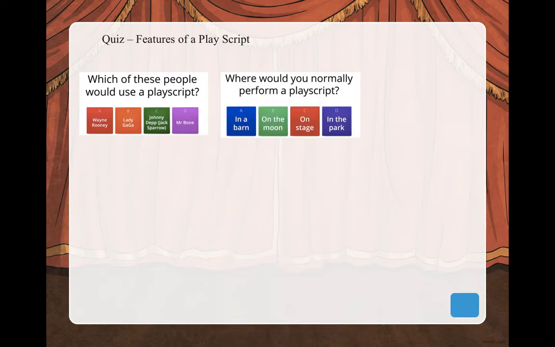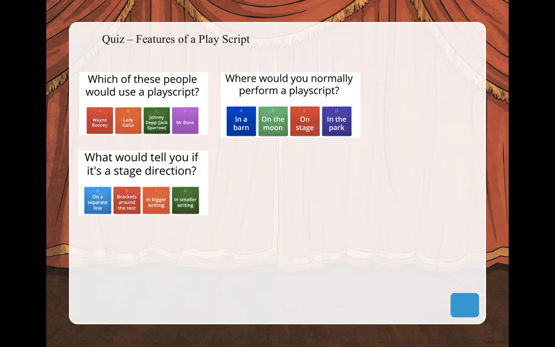Where would you normally perform a play script? A, in a barn, B, on the moon, C, on stage, or D, in the park. You should know these, they are a repeat. What would tell you if it's a stage direction? A, on a separate line, B, brackets around the text, C, in bigger writing, or D, in smaller writing.